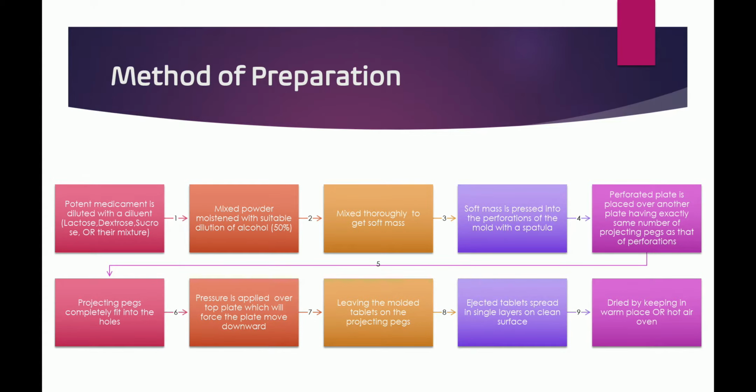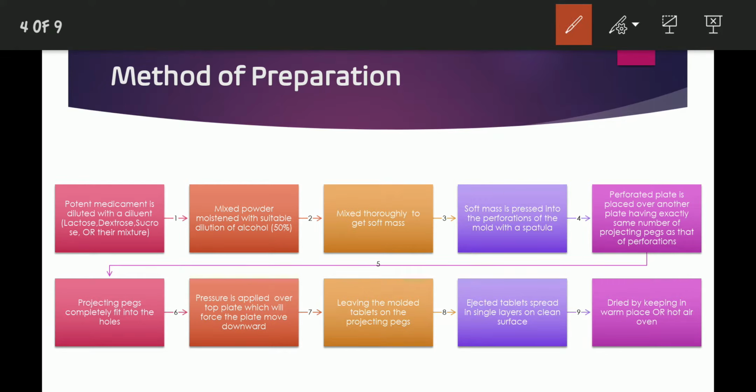And how can these molded tablets be prepared? First, the potent medicament is diluted with a diluent. See, this is the potent medicament in powder form, and it is diluted with a diluent. It may be lactose, dextrose, sucrose, or their mixture, either separately or as a mixture. This mixed powder is then moistened with a suitable dilution of alcohol, mainly 50% alcohol.